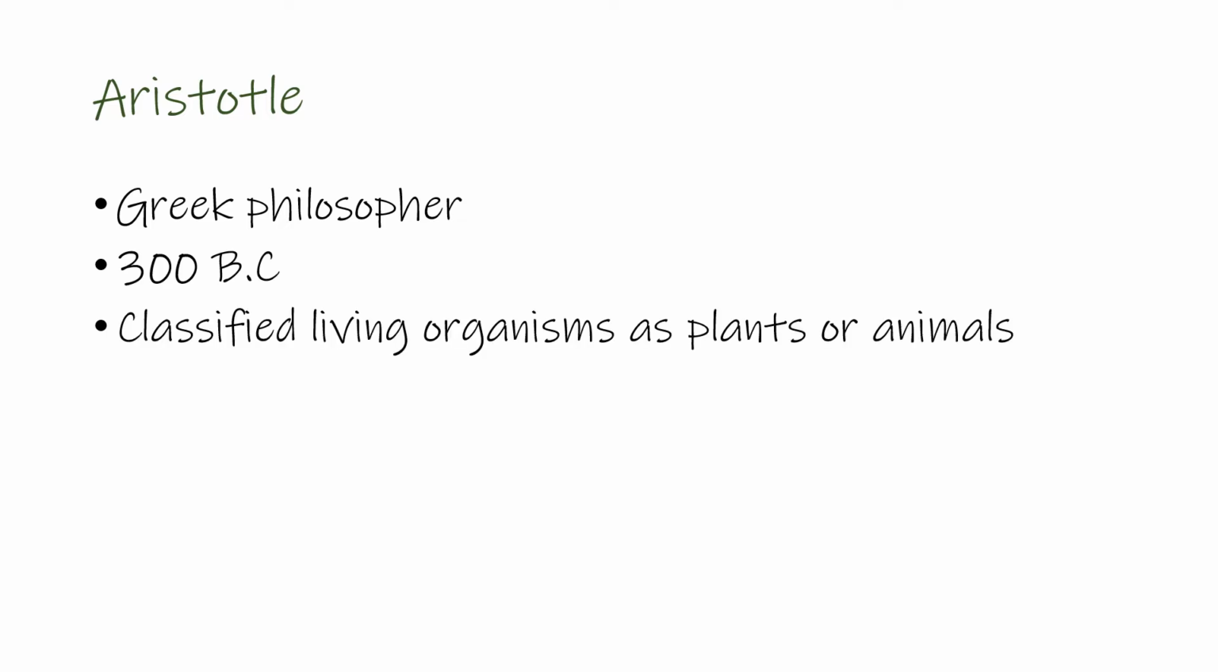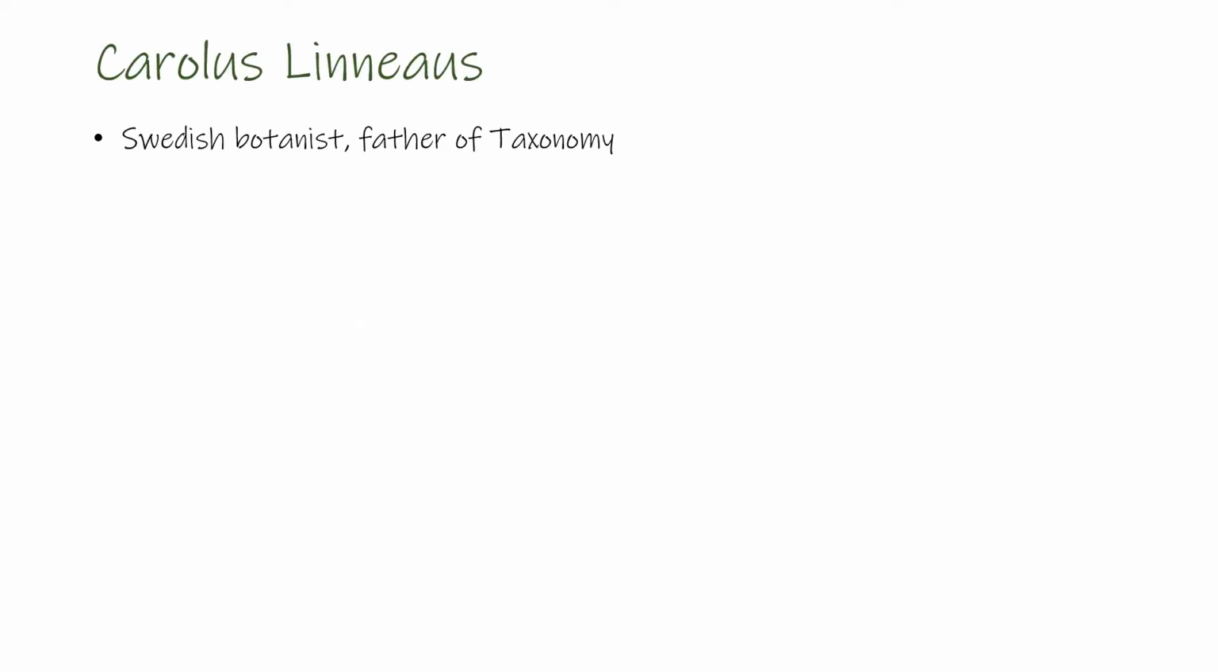First, let's look at the contributions that were done to the classification of living organisms. The first person who attempted to classify living organisms is Aristotle. He was a Greek philosopher and he simply classified living organisms as plants or animals. Next, we have Carolus Linnaeus, who was a Swedish botanist and is known as the father of taxonomy because he contributed to classification of living organisms in two major ways.